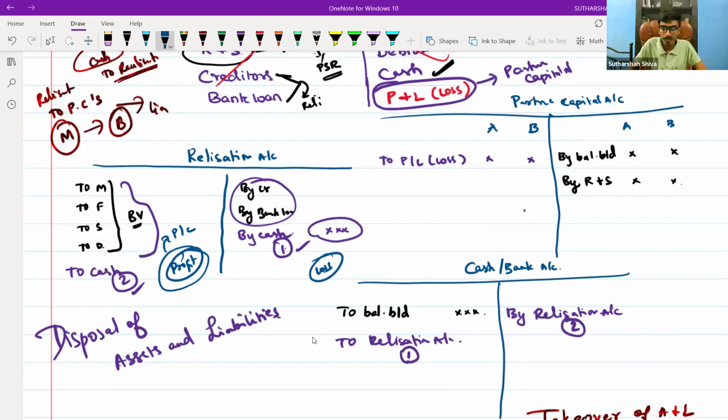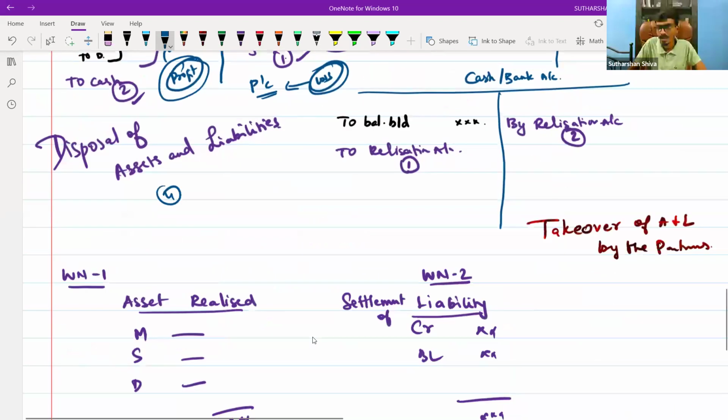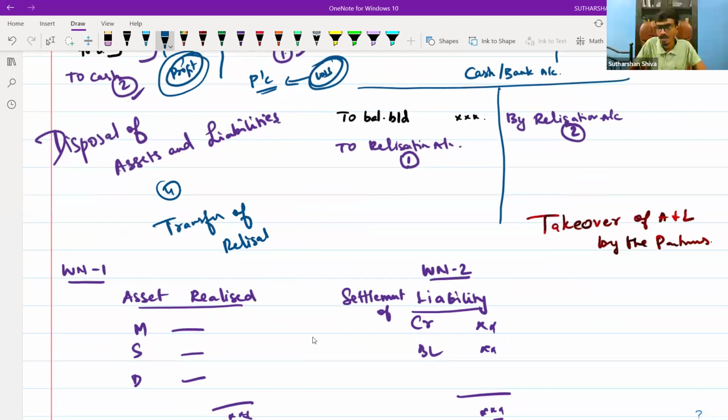Once that gets done, you will tally the capital accounts. You will end up with a balance on one side or the other. One partner will have a balance here, the second partner will have a balance there. If you have three partners, two partners may have a positive balance and one partner a negative balance, a deficiency. When this arises, you should transfer this to cash or bank.